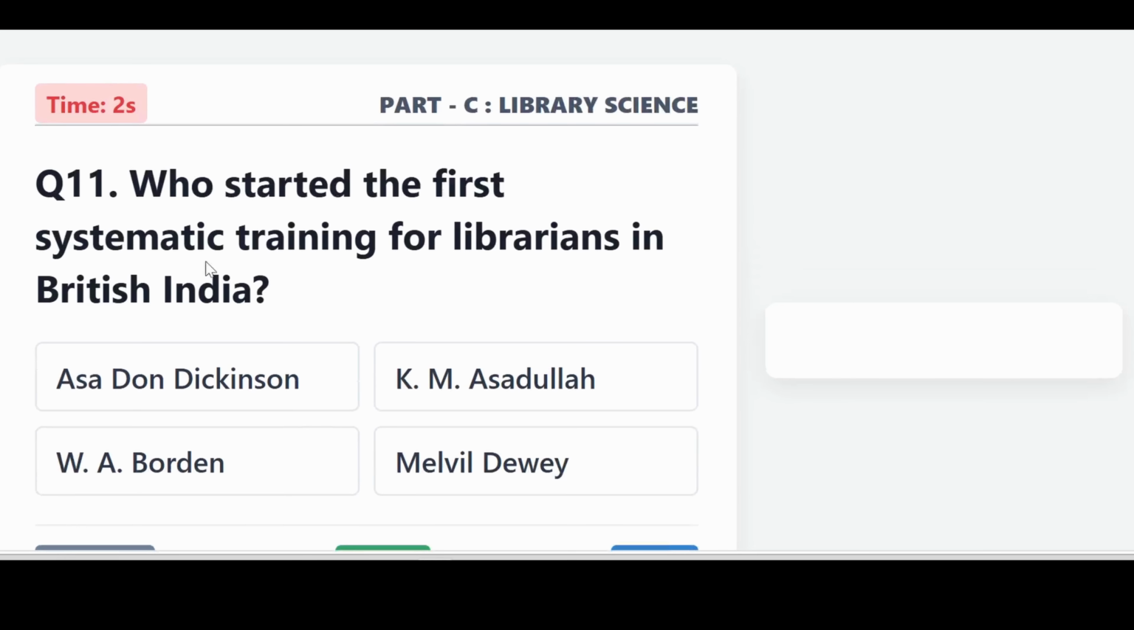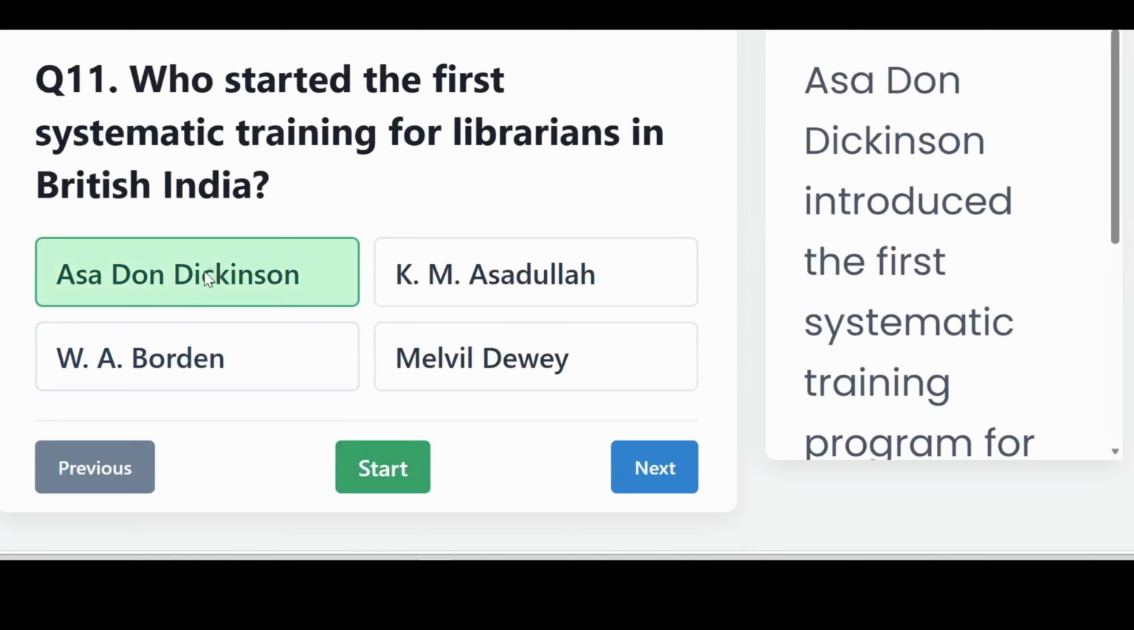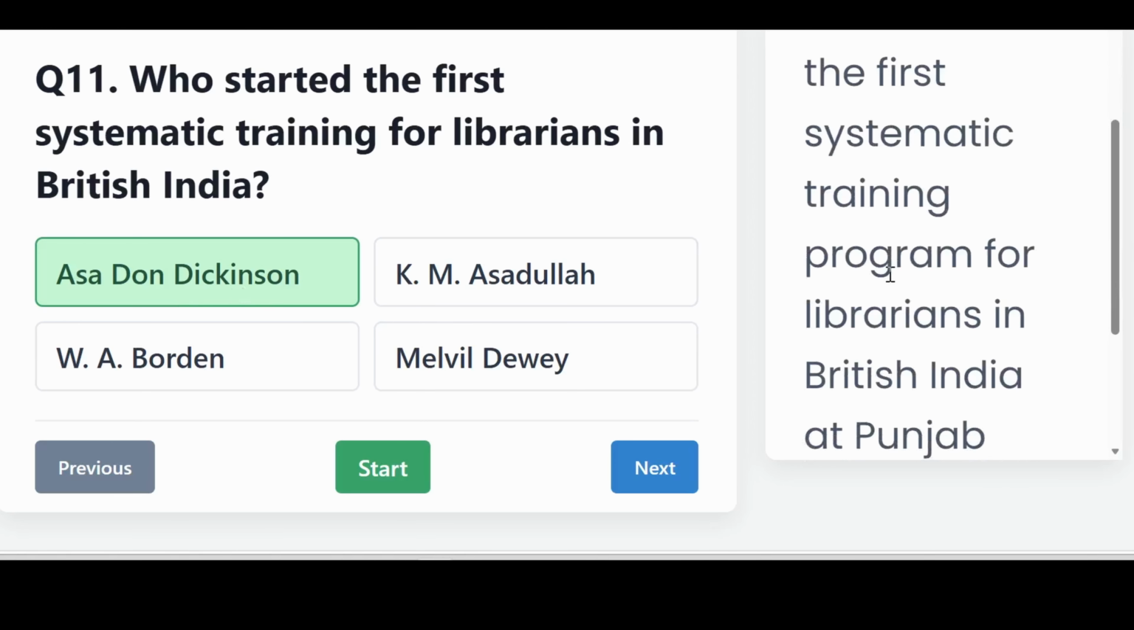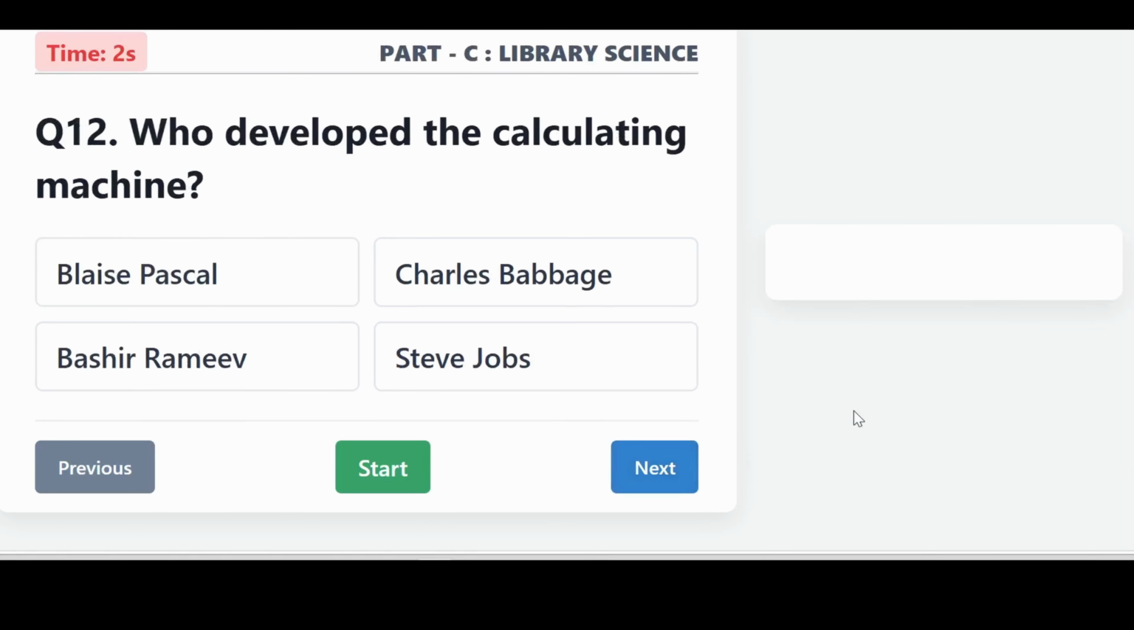Who started the first systematic training for librarians in British India? It is Asa Don Dickinson. Asa Don Dickinson introduced the first systematic training program for librarians in British India at Punjab University, Lahore in 1915.